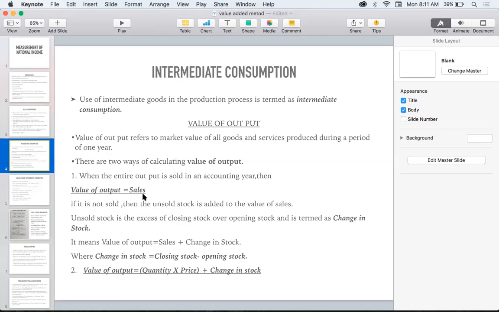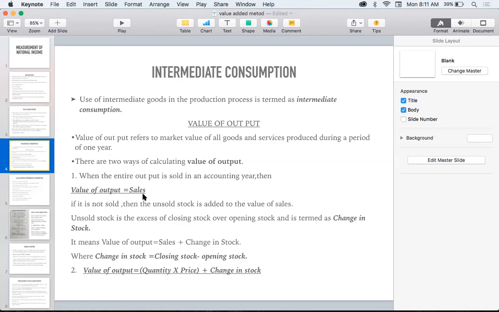So what is the value of output over there? The value of output is equal to sales. That means 1,000 shoes has been produced and 1,000 shoes has been sold. So that is the first way of calculating value of output: value of output equals sales.